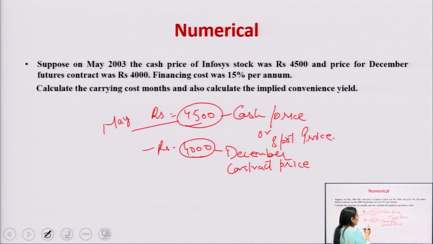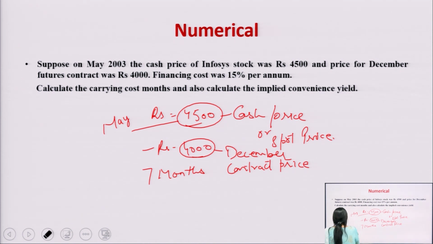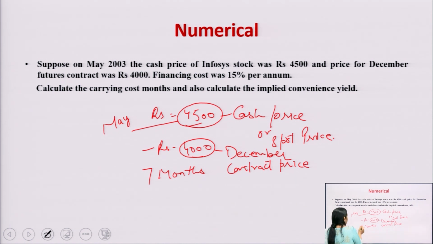If you calculate the difference between May and December, you will get 7 months. Now there are 7 months, you can do the calculation with the help of 7 months.